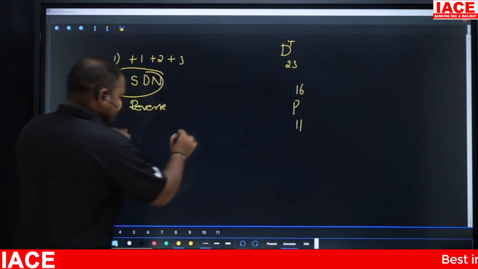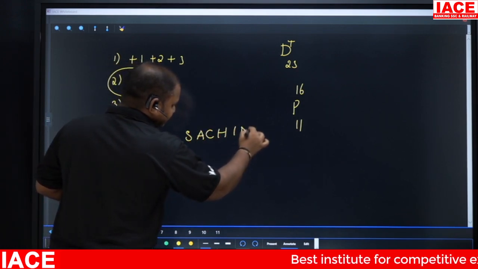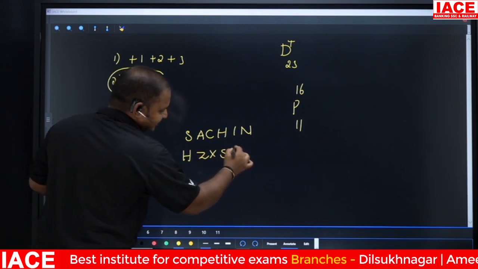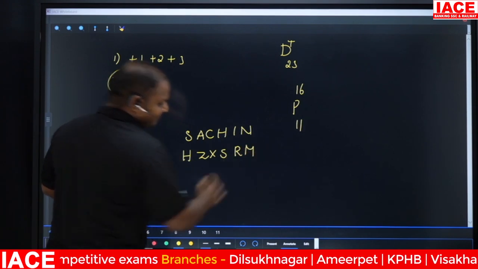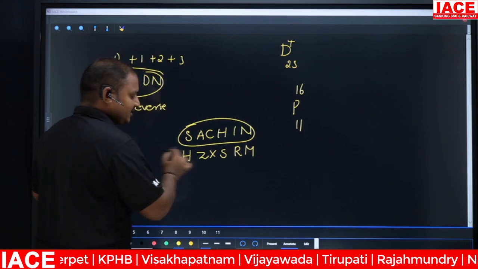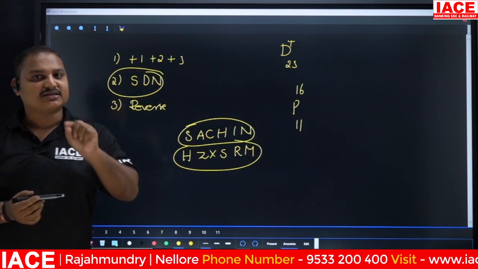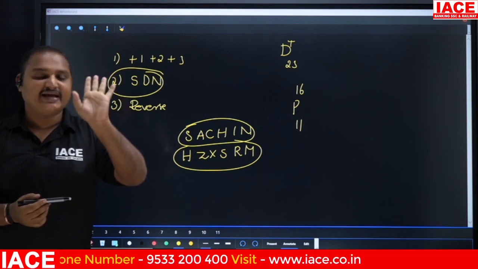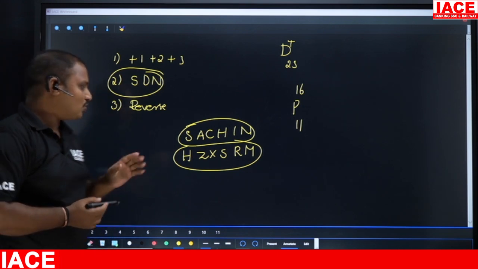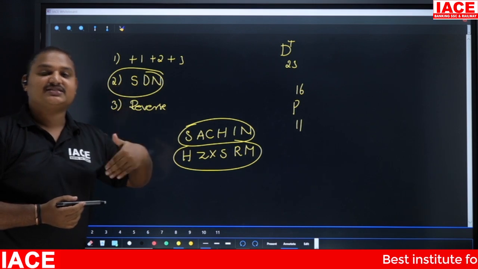Suppose for the same word I'm giving, Sachin. Sachin is coded as H Z X S R M. If you observe here, they have given Sachin and this is the code they have given. If you don't know this reverse logic, you can't even attempt the question. You can't even guess the logic behind the question. So this is reverse. And one more way to identify whether this is reverse or not.